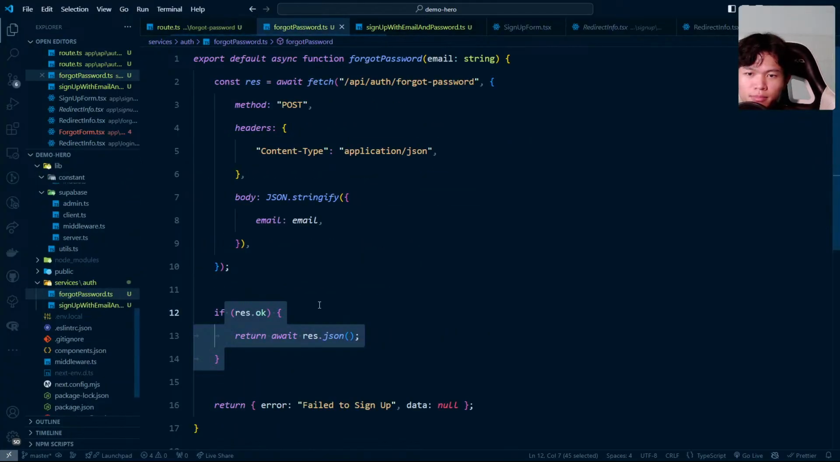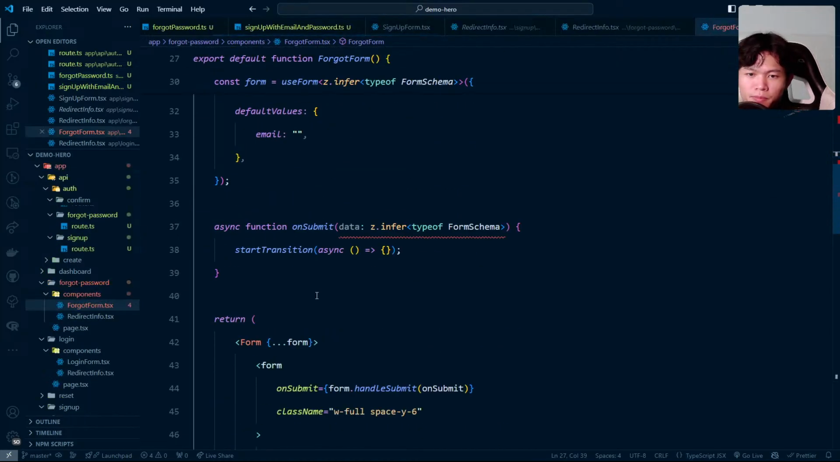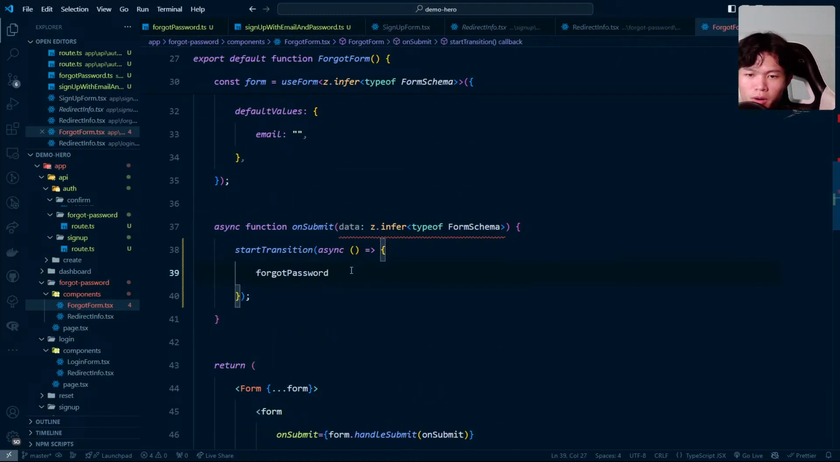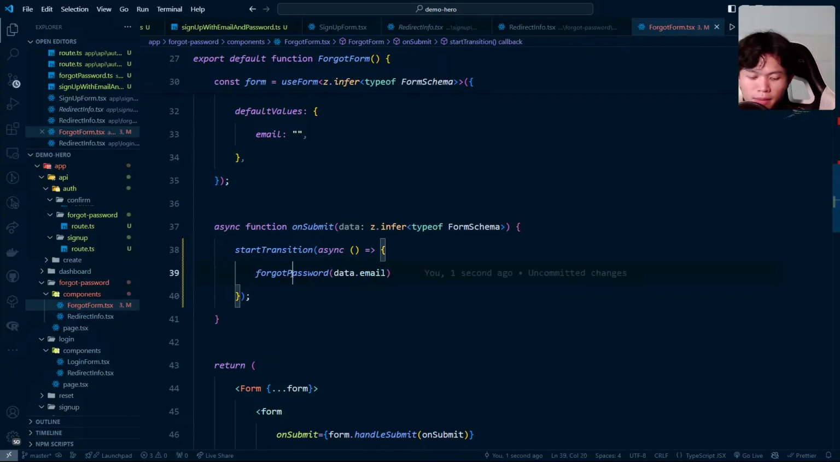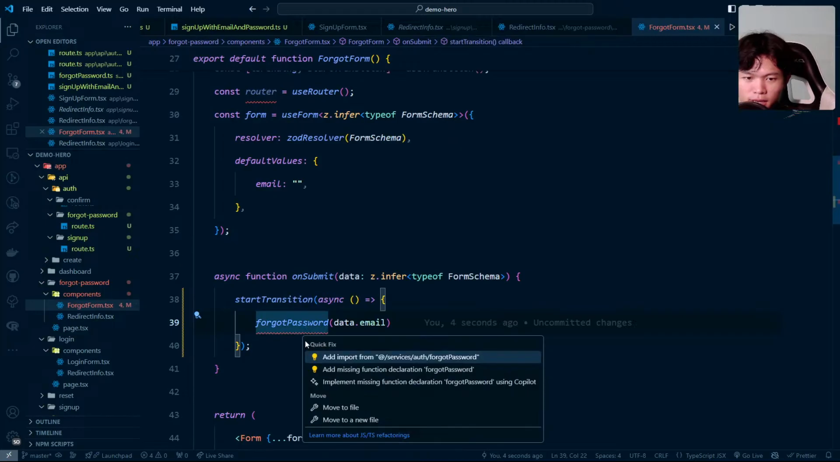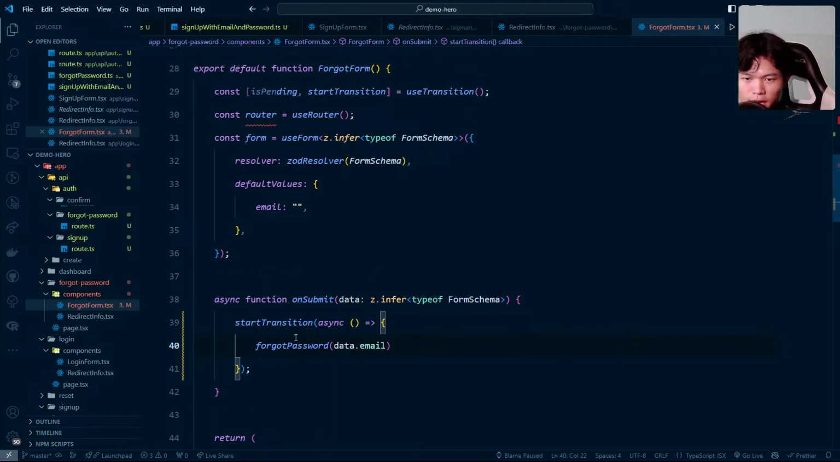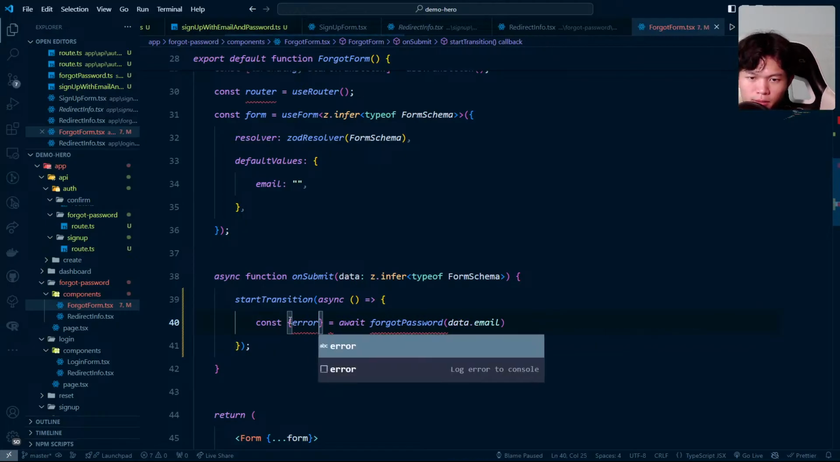Let's test this. So we can call forgot password. This is called from the forgot form. In the forgot form, we call this function right here. Then this one just needs data.email, and make sure I auto import this one. Please give me a squiggly line. Nice. Let's do the service forgot password. This is going to be an await, and we're going to have the response right here. We can destructure, we get an error as well.